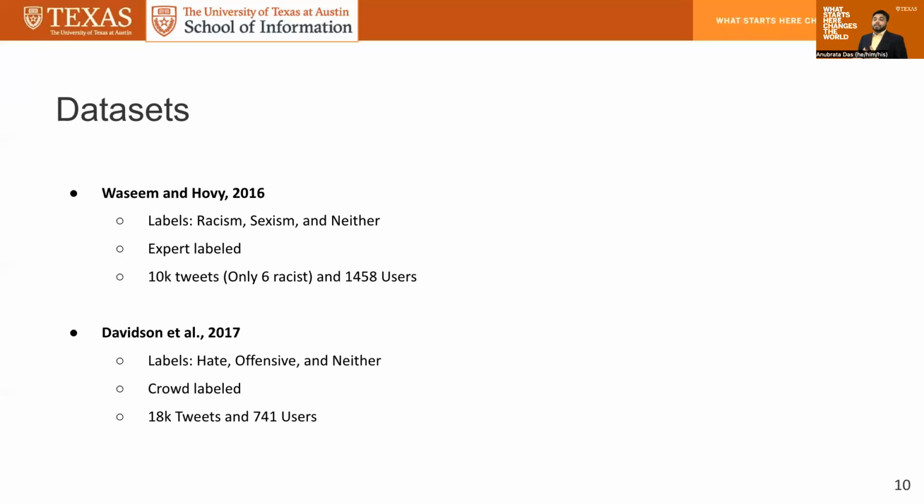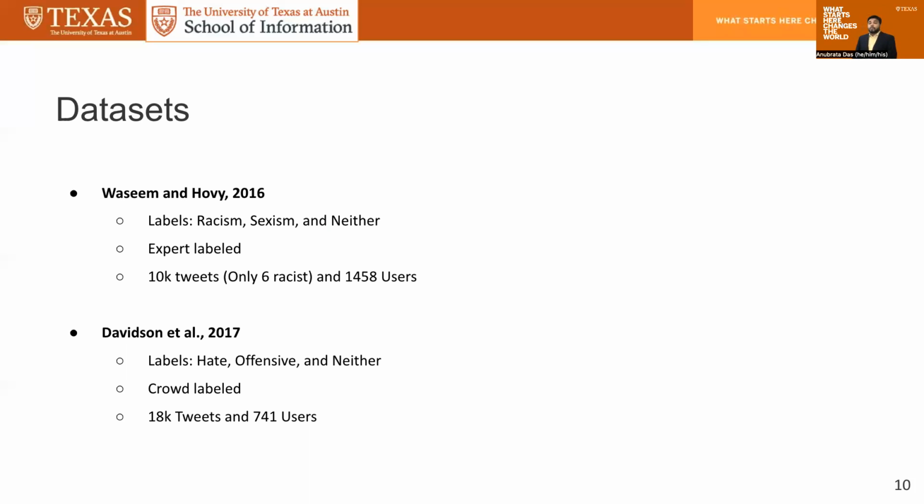Now, when you get the tweet IDs downloaded and try to crawl back the original dataset, what happens, especially in the case of hate speech, is that some of these tweets have already been removed, either by the user themselves or by the platform moderation team or what have you. So when we crawled back the Waseem and Hovy dataset, we only could obtain 10K tweets and only 6 racist tweets over 1,400 plus users.